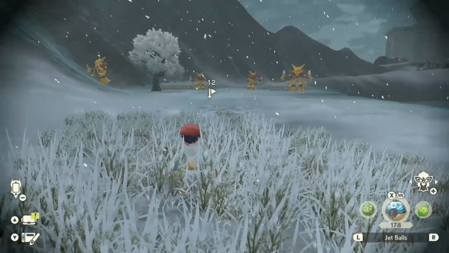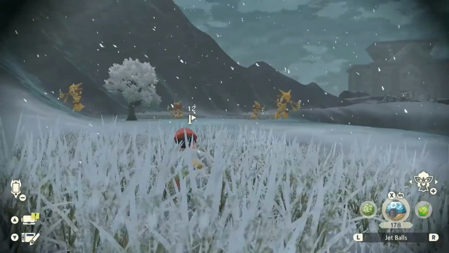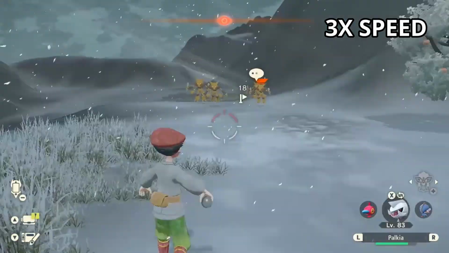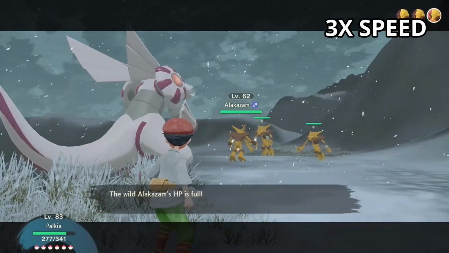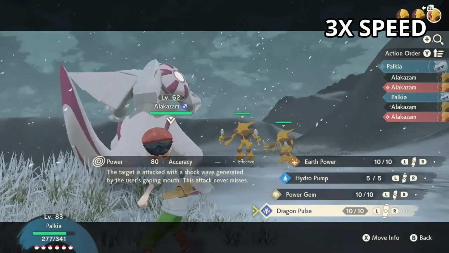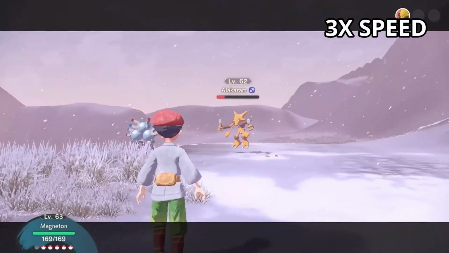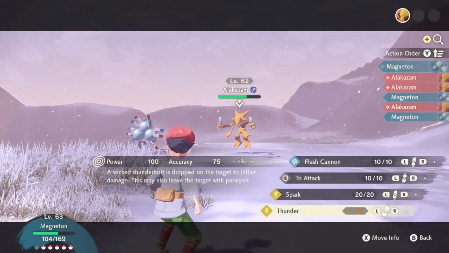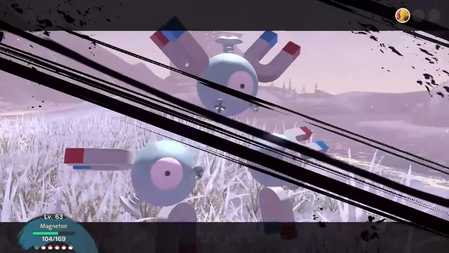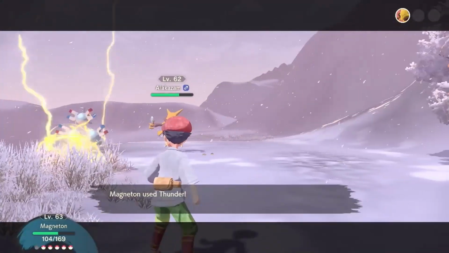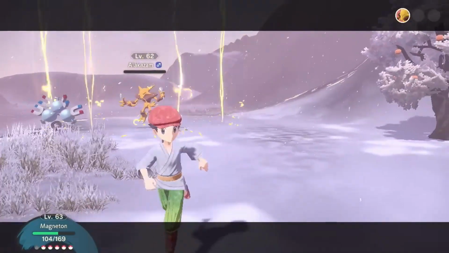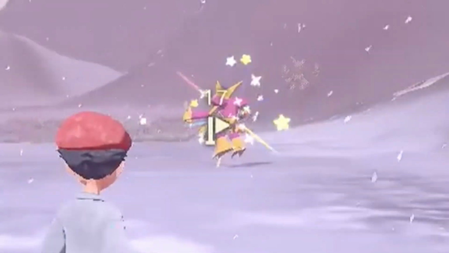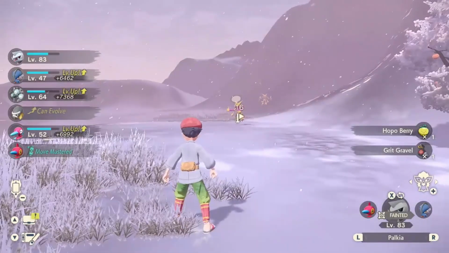Once the second wave spawns, I'll catch a single one of the Alakazam, and then I'll battle 3 of them. And there you have it, a shiny Alakazam.